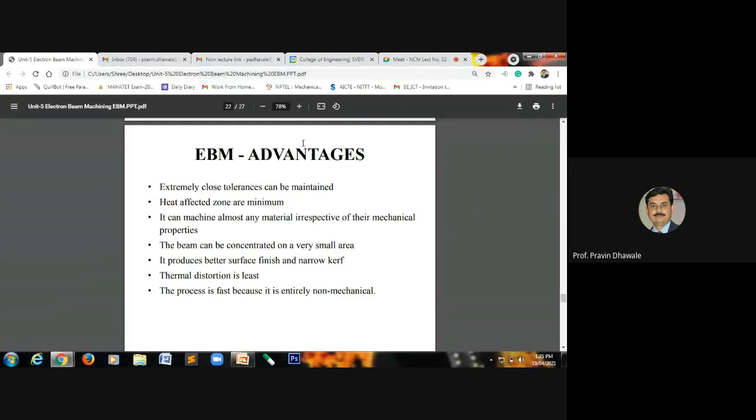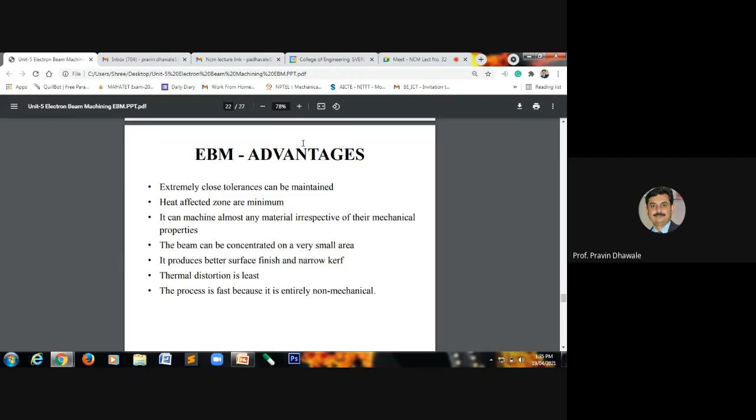In the electron beam machining, we can use a beam that is concentrated on a very small area from where we have to remove the material from the workpiece. This process has the capability to provide a better surface finish with a narrow curved edge, right? And whatever distortion happens because of the thermal or heat energy will be very less by using this electron beam machining process.